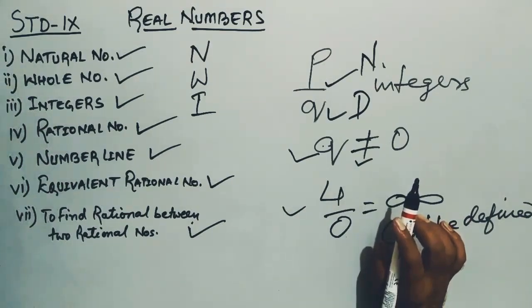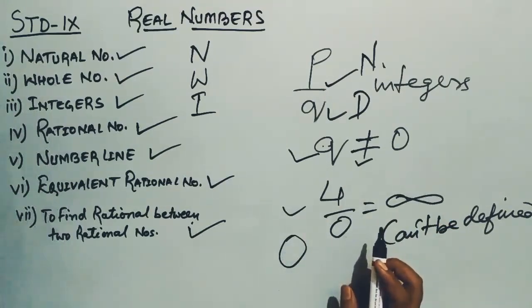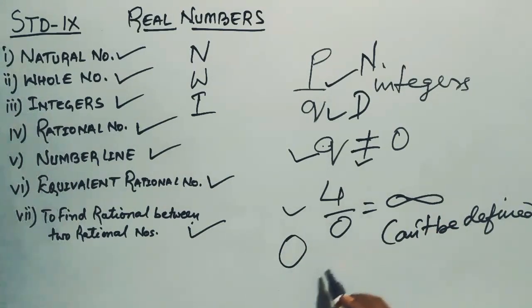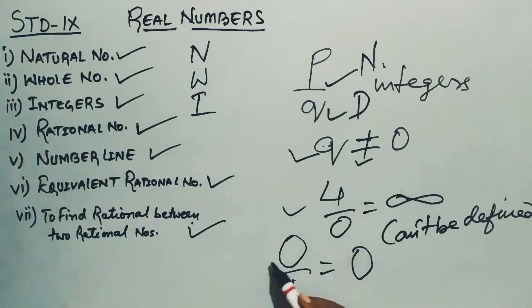All right. So let's say that if you ask, sir, 0, is it a rational number? Can we write 0 as 0 by 1? Right? So 0 by 1 is equal to 0. It means that it is fulfilling the definition of a rational number. Q is not equal to 0.